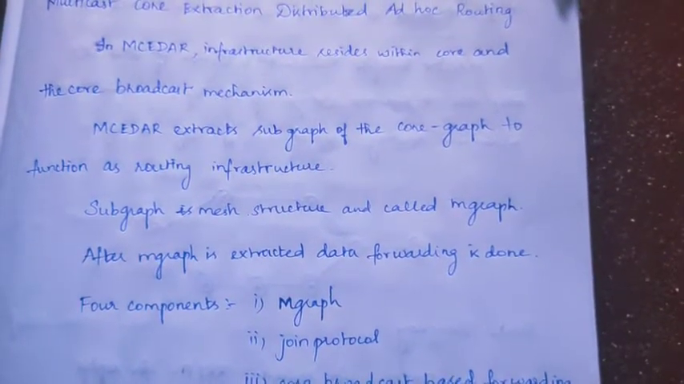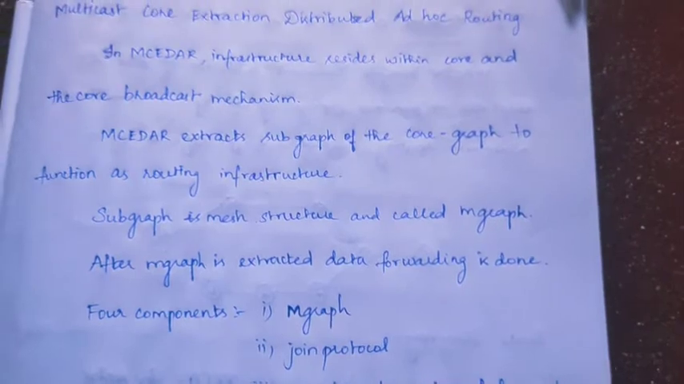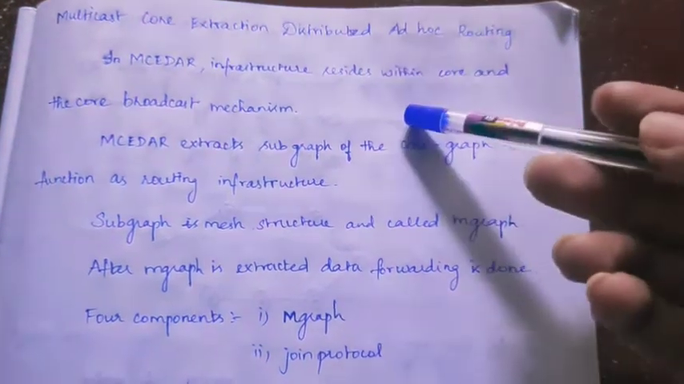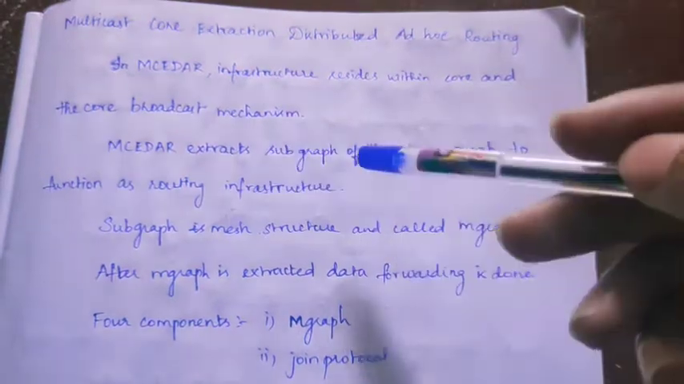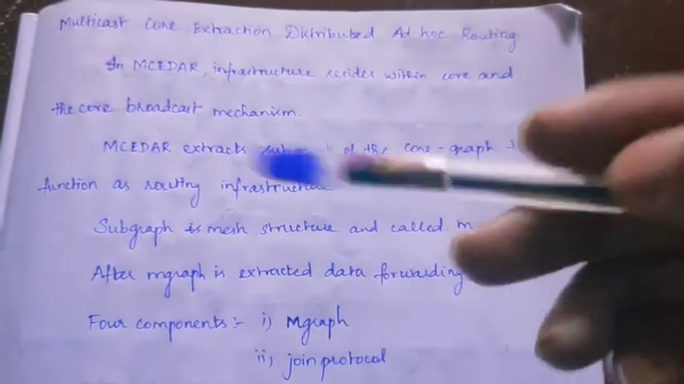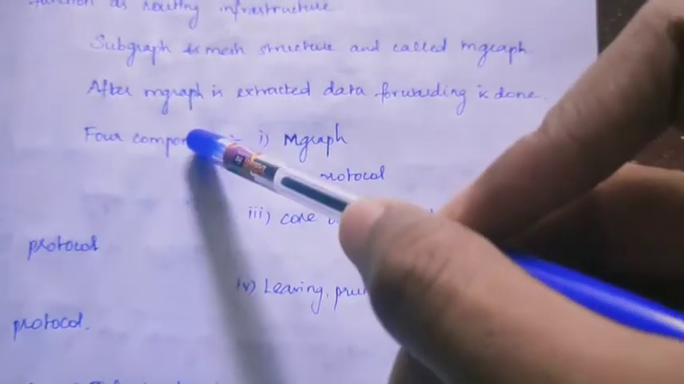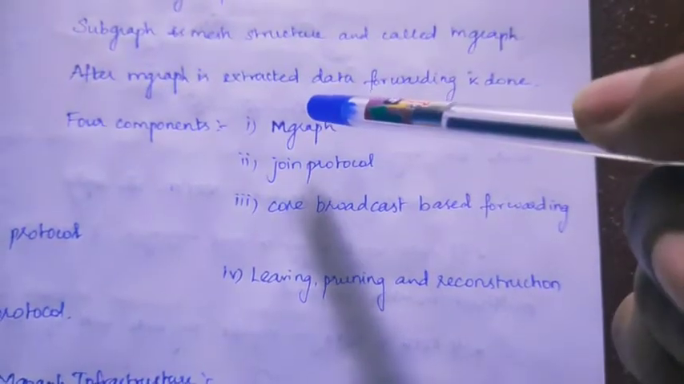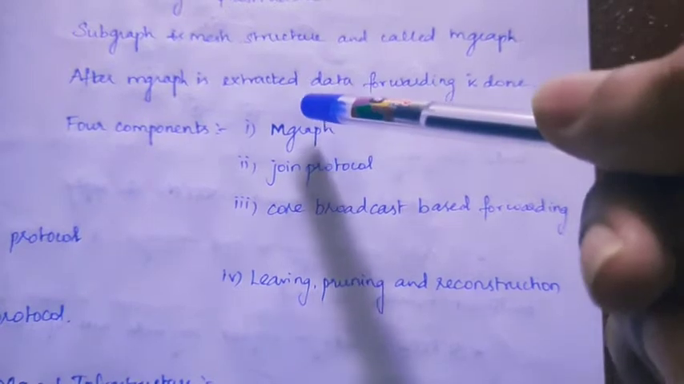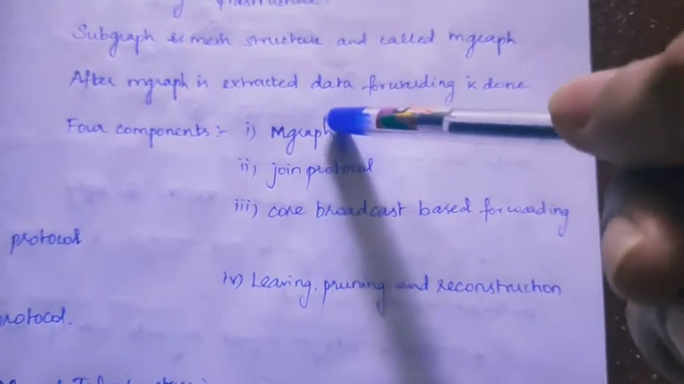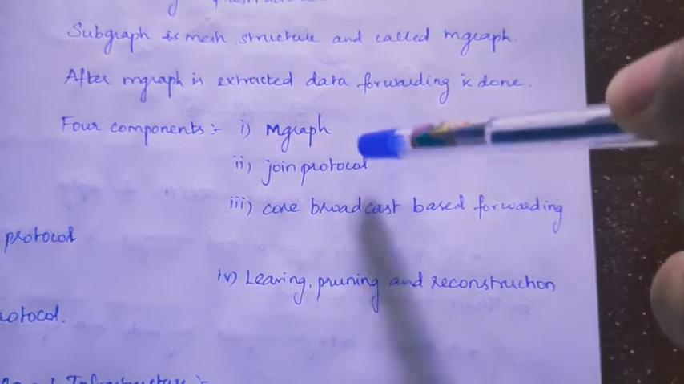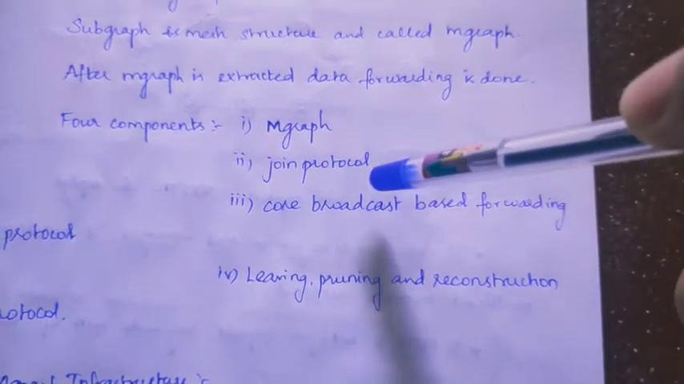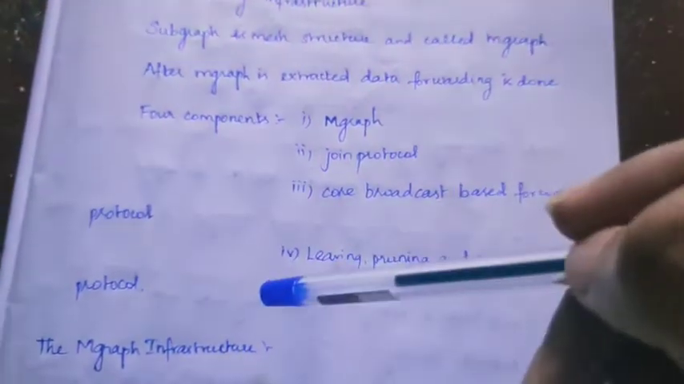When the core nodes are considered for the subgraph, there are no link breakage issues or reforming of the graph when a node leaves due to mobility. And there are four components required for MCDR. One is the M graph, the second is the join protocol, the third is the core broadcast based forwarding protocol, and the fourth is the leaving, pruning, and reconstruction protocol.